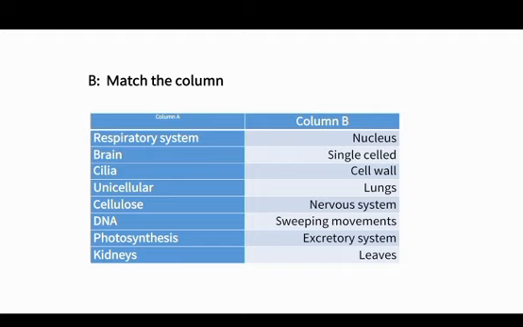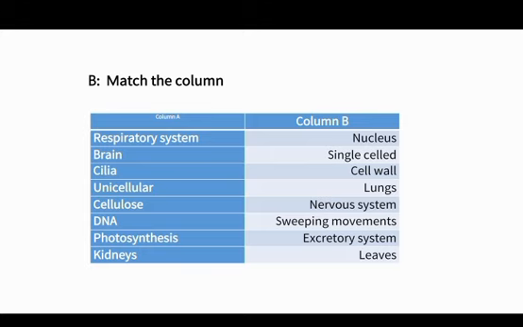Cellulose. Cellulose is the part of which, cell membrane? Cell wall. Cell wall is on the third line in column B. DNA. DNA is the part of leaves? No. DNA is the part of nucleus. Photosynthesis, yes, you did correct. Photosynthesis involves the food production. And where does the food production go on? Food production goes on in leaves. Kidneys. I have just told you that kidneys are the part of the excretory system.